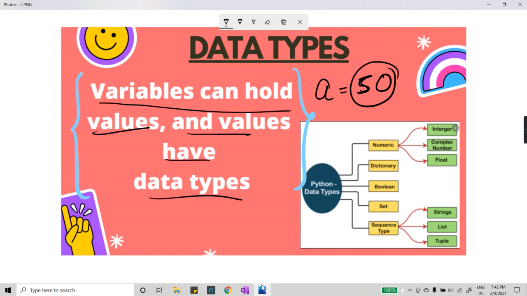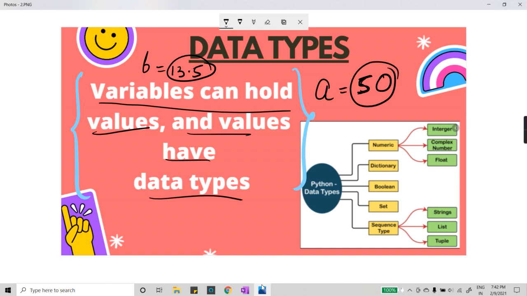The value I have entered has a particular data type. Let's take another example: b is equal to 13.5. This 13.5 is a value too, but it has another data type.